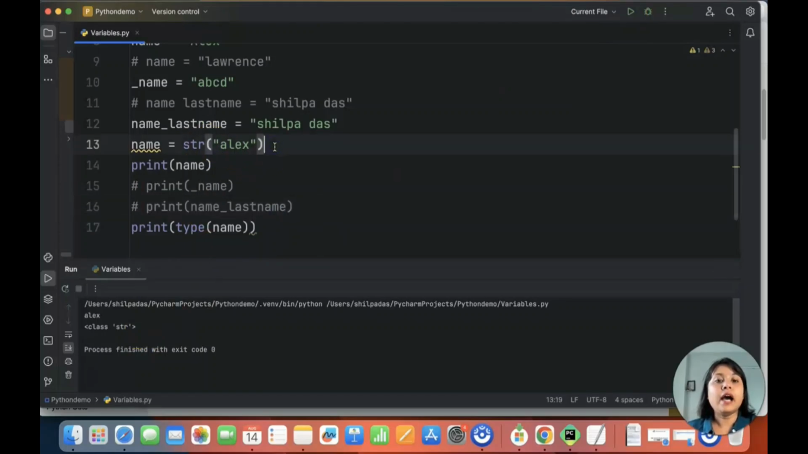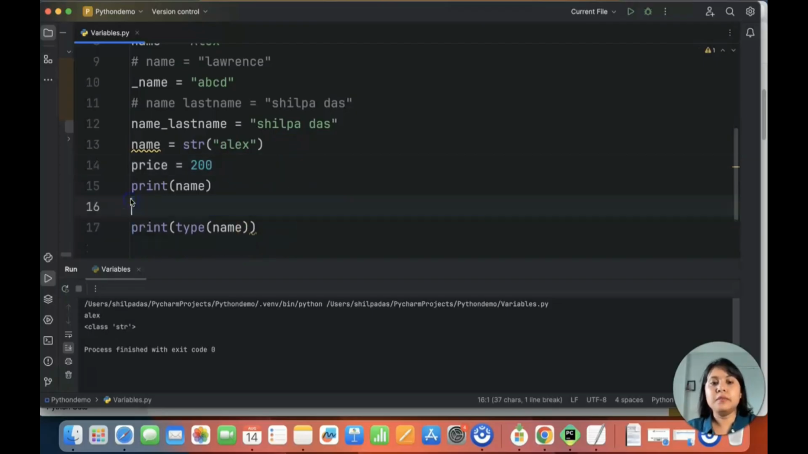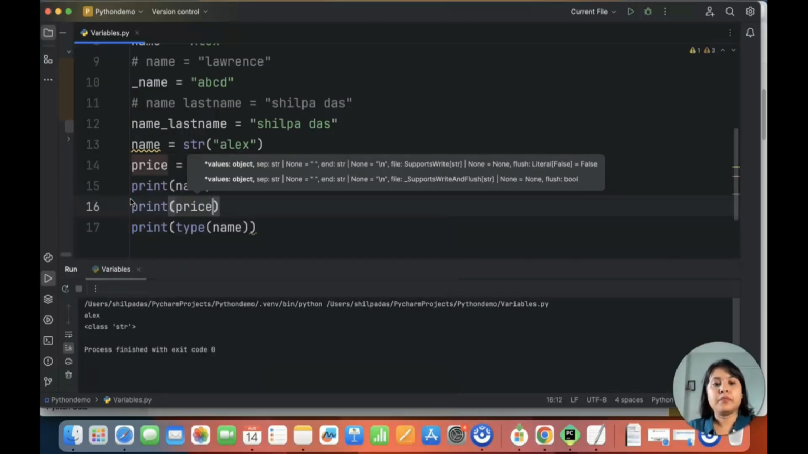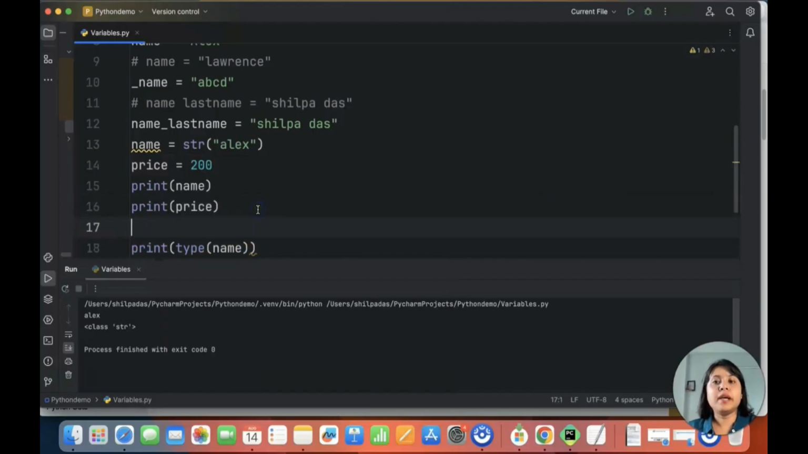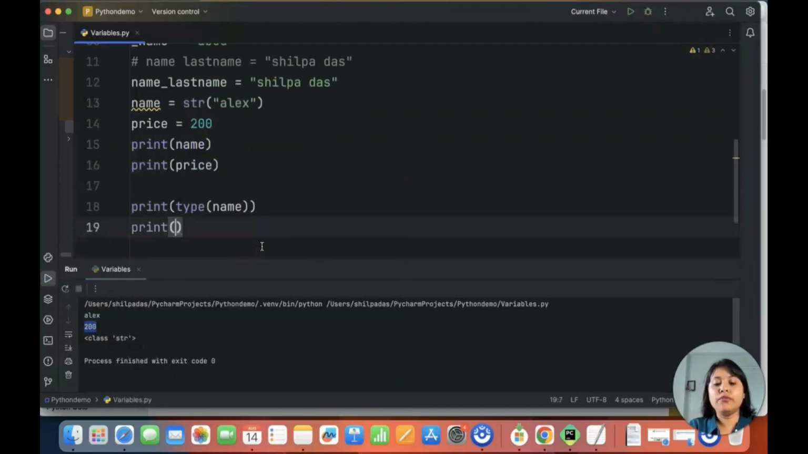So if I print this, you see the type is string. Now, let's say the price of the product that is being purchased is 200, right? And I'm printing the price. Let me delete these. Now I want to print the price. Okay, so what is my price? It is 200, right? Now if I want to see what the data type of the price is, I will do print type and then price. So it will print the type of the price. So what is it? It's integer.